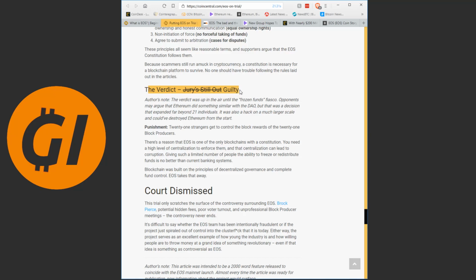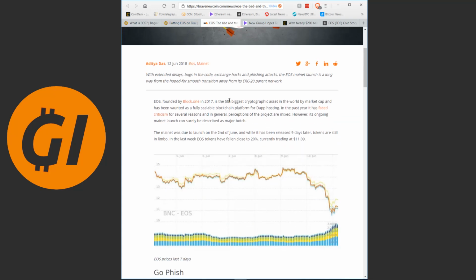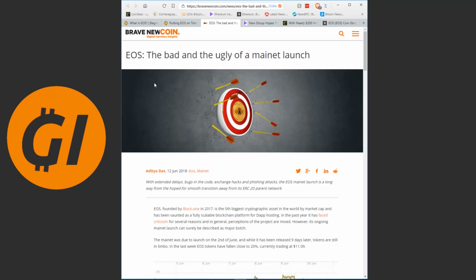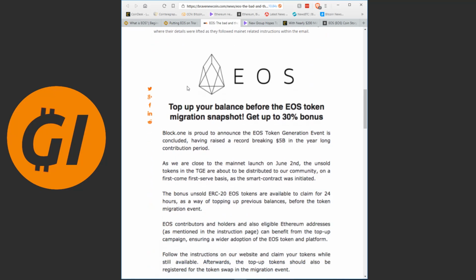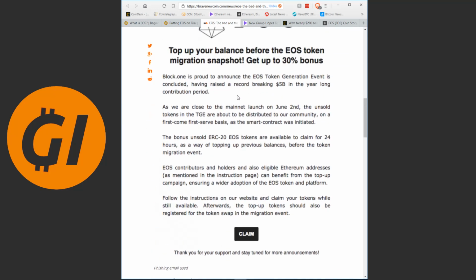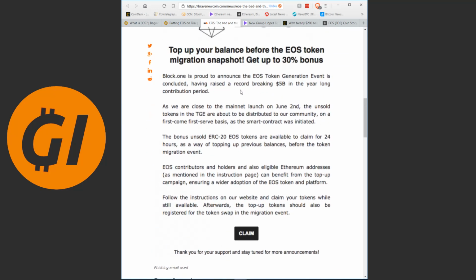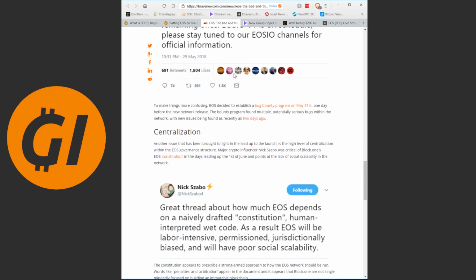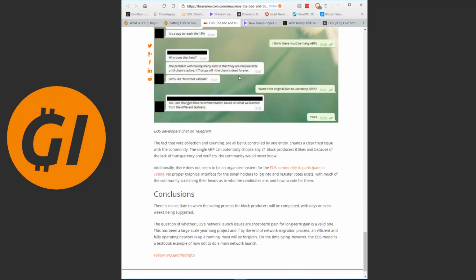Because they do have a scalable underlying technology, and they do have a lot of funding that they can use to deal with the issues, and it's a promising project with some serious red flags. But I have some more articles open. Let's just look at this quickly. This just sums up a few of the problems: the phishing, which I'm just so shocked that anyone fell for this, but people always fall for this. The bugs that we talked about, and decentralization.